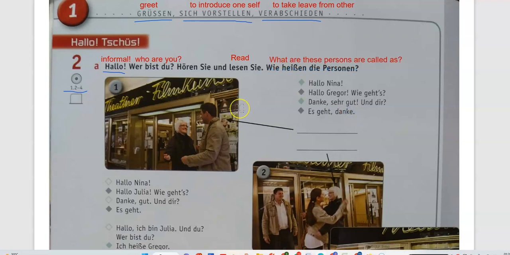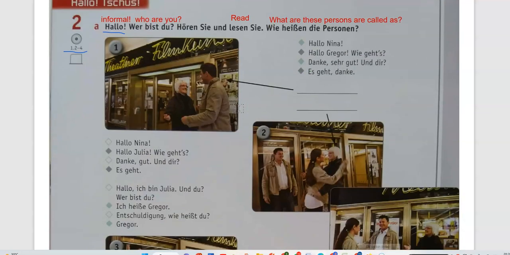So the first conversation is, hallo Nina, hallo Gregor. Wie geht's is a way to ask how is it going, and then the other person says danke. As they talk about their life, they say thank you for asking. They answer with danke, thank you, sehr gut, it is going good.